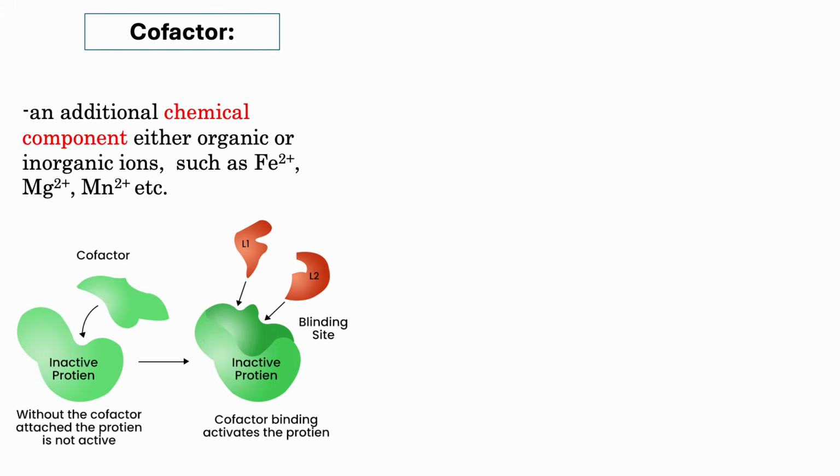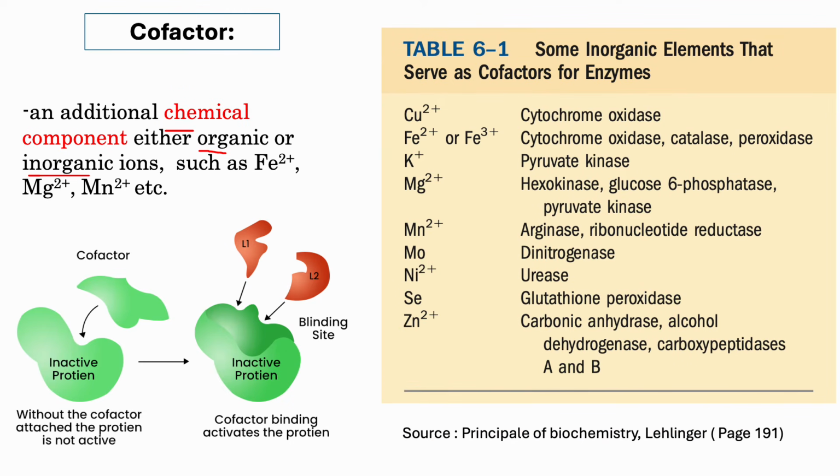Let's talk about the cofactor. As I told, a cofactor is a chemical compound, and it may be inorganic, or sometimes organic, which we call a coenzyme. These are some examples of inorganic ions. For example, the cupric ion in the case of cytochrome oxidase acts as a cofactor, and magnesium in the case of hexokinase, glucose 6-phosphate, etc. The apoenzyme protein part is inactive.